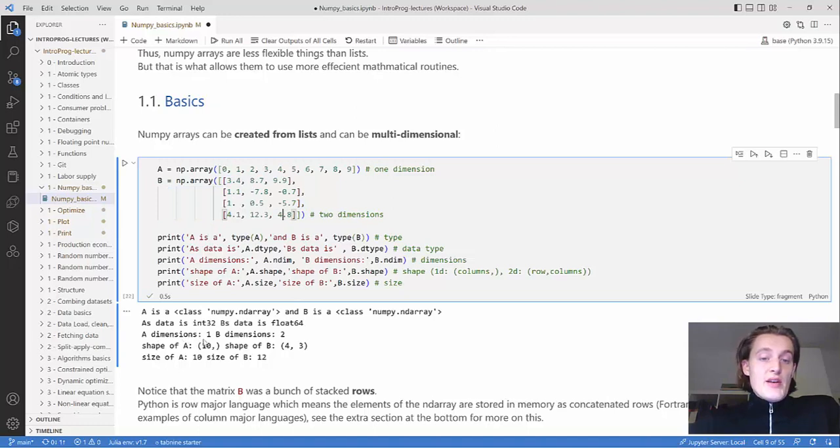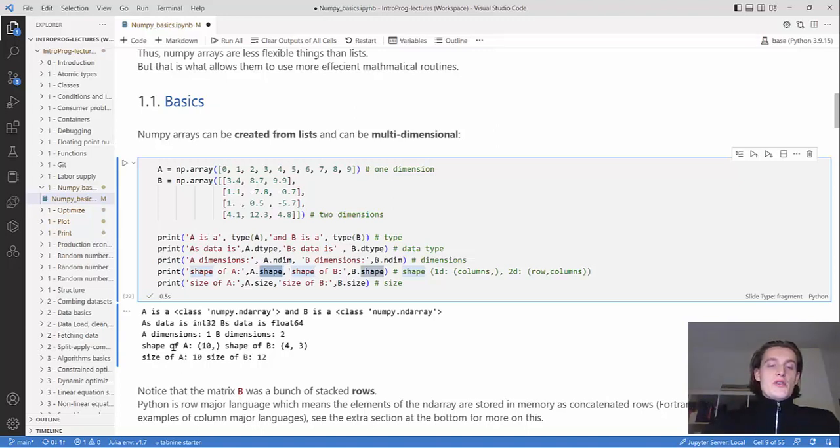To get the type of the elements, you use dtype. To get the number of dimensions, you use the attribute ndim. You can also get the shape of the matrix or the NumPy array.